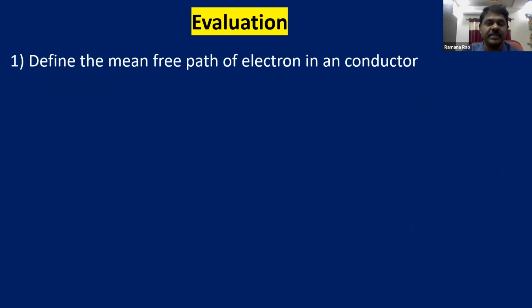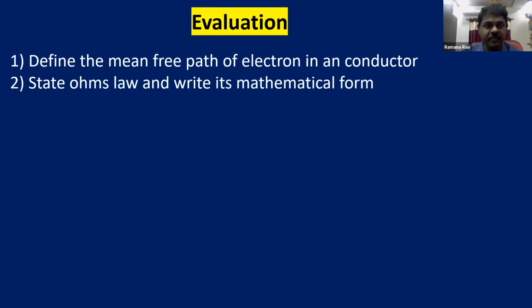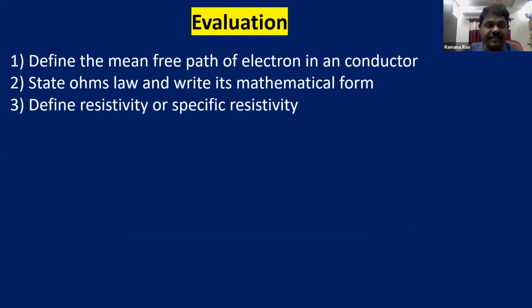Define the mean free path of electron in a conductor. State Ohm's law and write its mathematical form. Define resistivity or specific resistance.